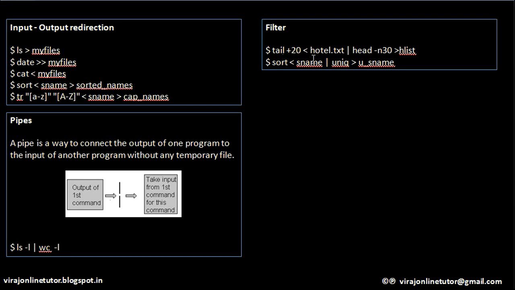So this tail command will read from hotel.txt, skip the first 20 lines, and from the 21st line till the end of the file it will give output.